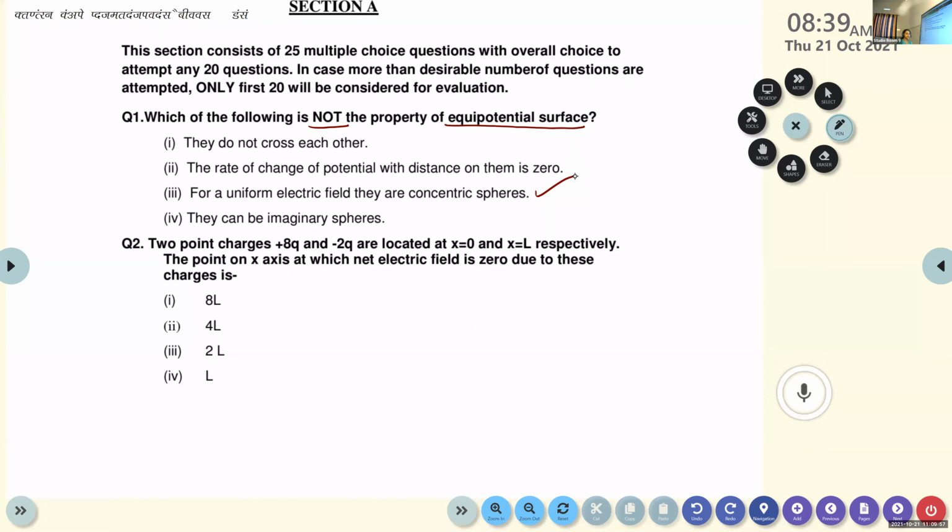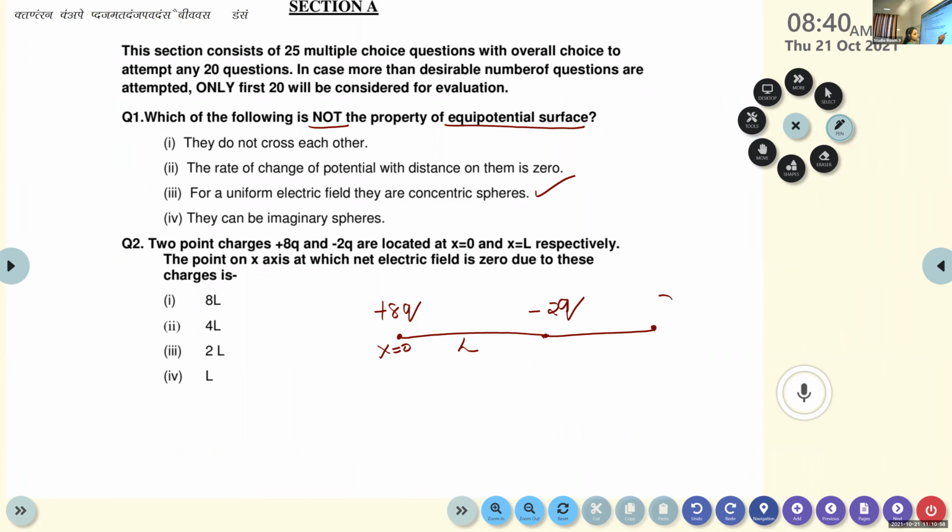The point on x-axis at which the net electric field is 0 due to these charges is 8L, 4L, 2L, L. We have two point charges, plus 8q and minus 2q. 8q is at x equal to 0 and minus 2q is at x equal to L. So the distance between these two charges is L. Due to these two point charges, at a particular point on the same x-axis, the net electric field is equal to 0.